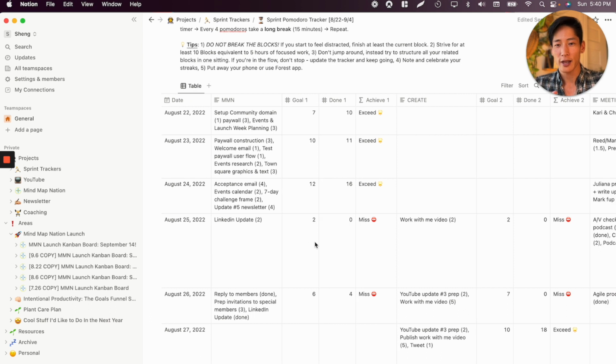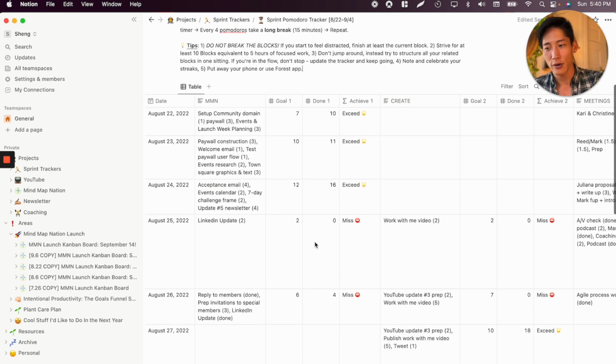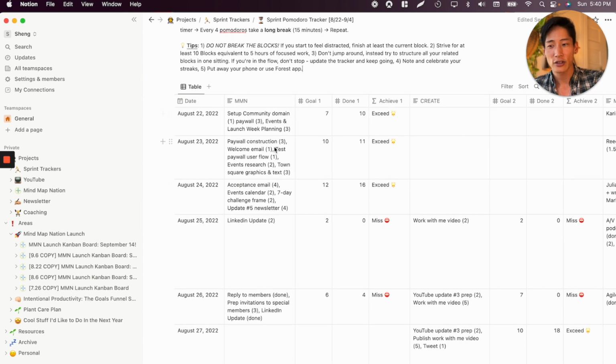So every morning I make a to-do mind map with all the different tasks of the day. And then what I do is I input all the different tasks into the daily tracker, right? So here you can see MMN, which stands for MyMap Nation, right?